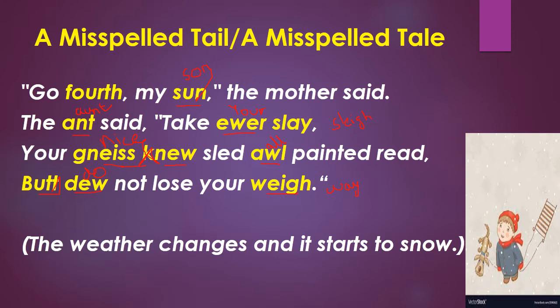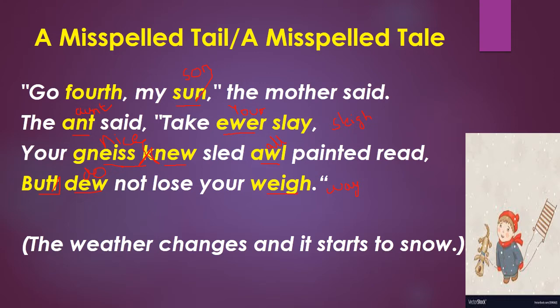So the mother has granted the permission to her son, and the aunt also said that you can also take your sleigh, and this sleigh is a new one and painted in red, but remember that you are going to be back soon and you should not lose your way. So then what happened? The weather changes and it starts to snow.